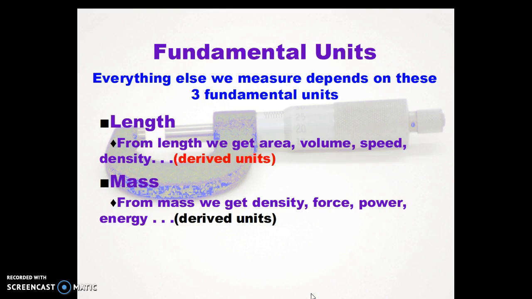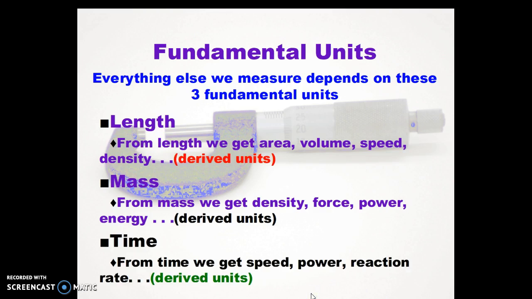Mass is our second fundamental unit, how much stuff there is. From mass we get density, mass over volume, force, power, and energy. These are all derived units that require mass. And finally, time, the third fundamental unit. And from time we get speed, power, reaction rate as derived units from time and other things.